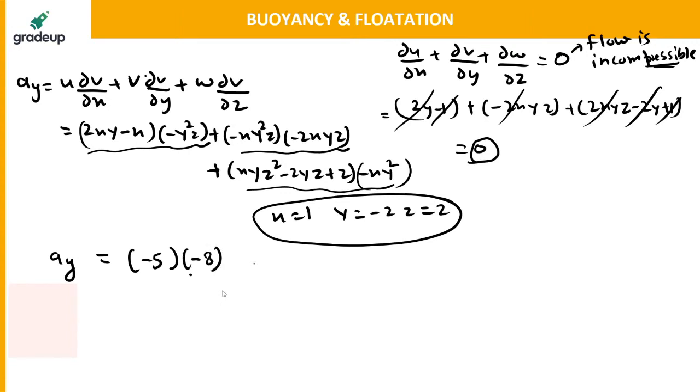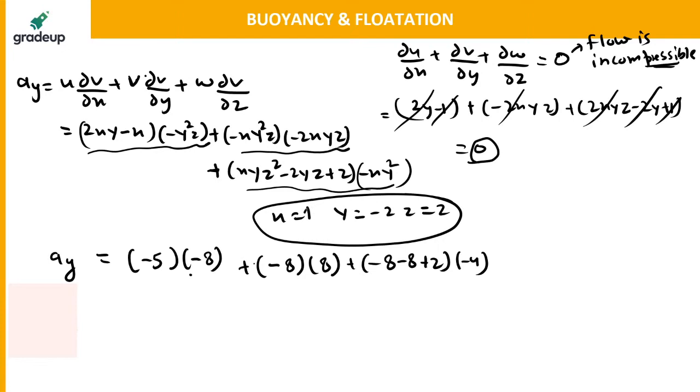Minus 5 into minus 8, plus this term will come out to be minus 8, and the last term will be 8. Clear? Minus 8, minus 8, plus 2 into minus 4.